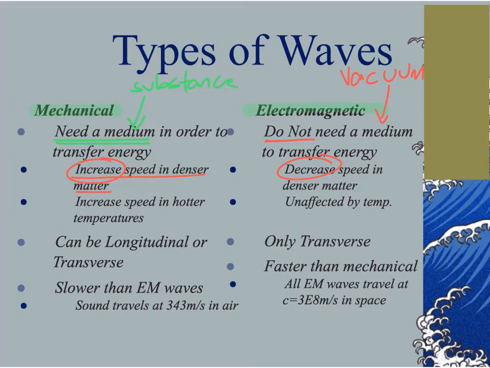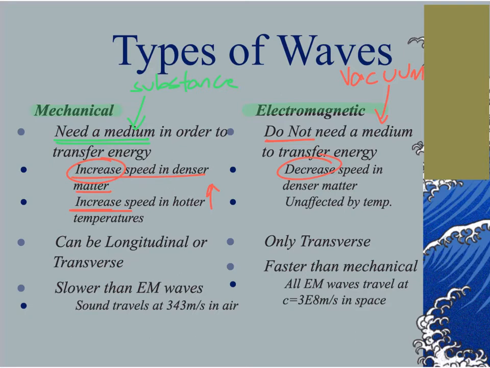Mechanical waves are affected by higher temperatures, and they will actually increase their speed as the temperature goes up. And they do so by the way that the molecules react when the temperature increases. Now, you might think, well, if mechanical waves speed up in denser medium, and I know that cold air and cold water is more dense, well, it should travel faster in colder temperatures. However, that's not the case.